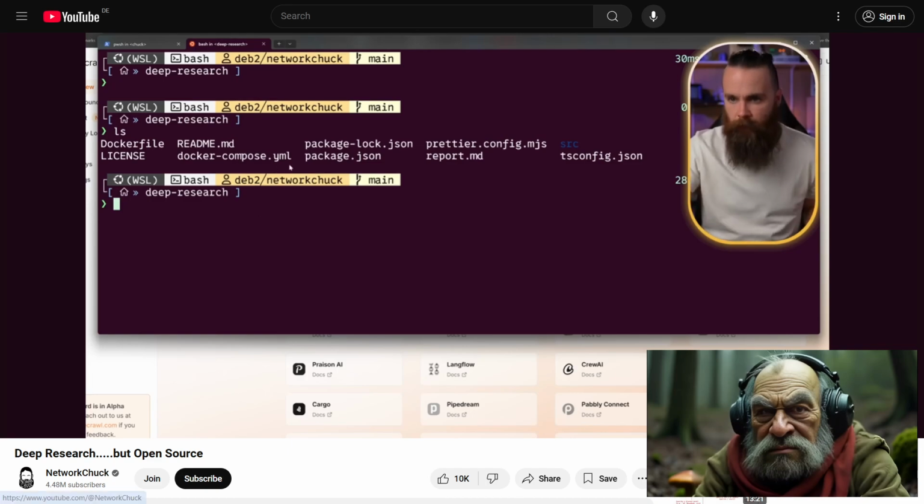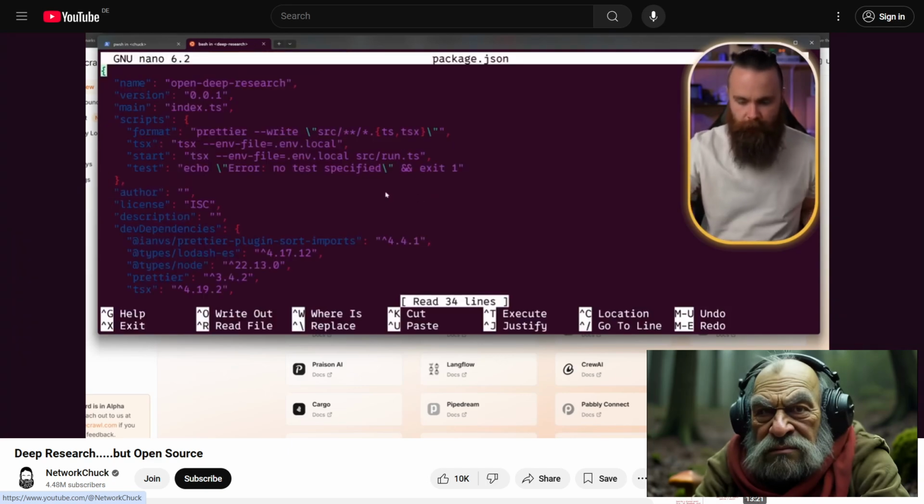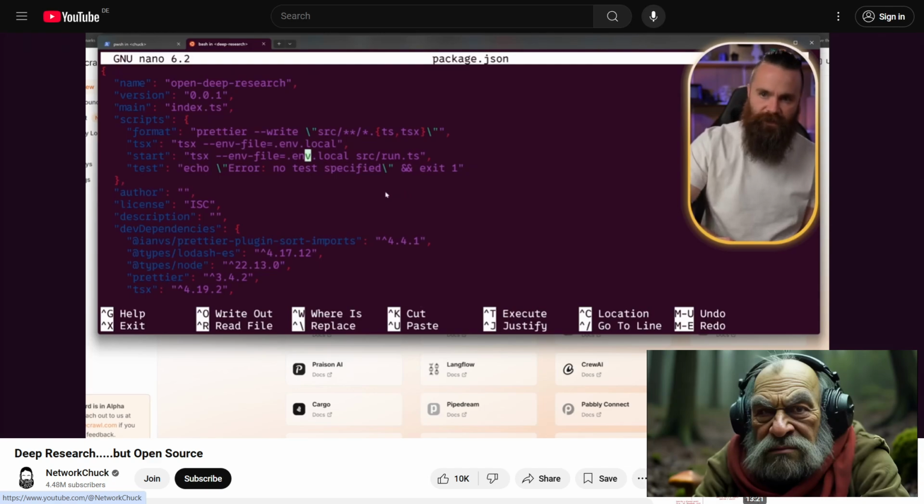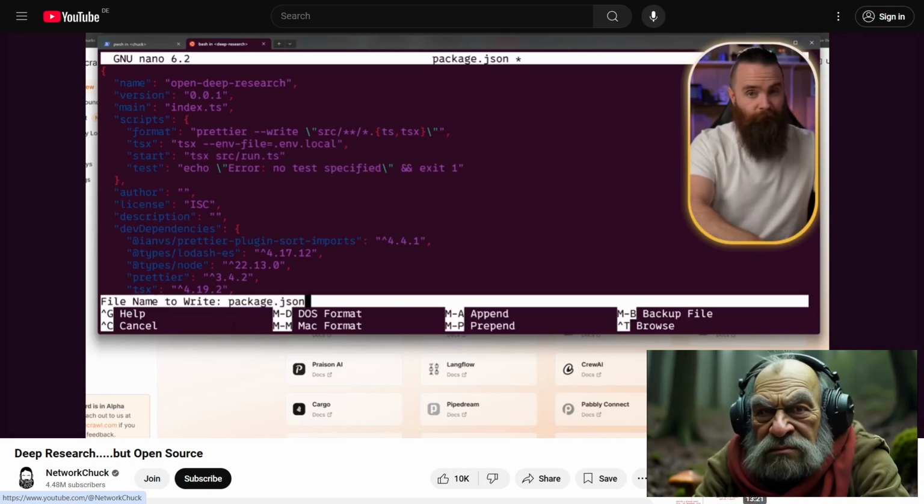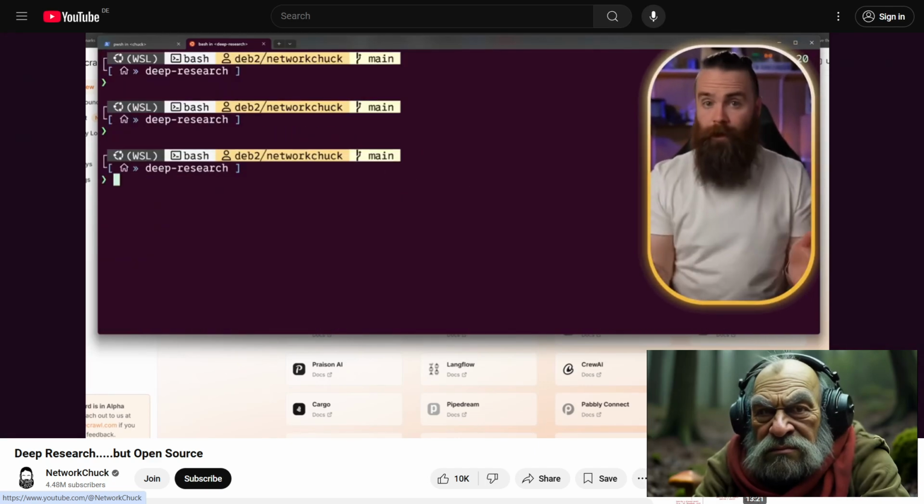ls where you are right now, we're going to change the package.json file. So we'll do nano package.json. This won't be scary, I promise. It's going to be one little file right here, the start tsx-environment file, blah, blah, blah, blah. We're just going to backspace this a bit to where it looks like this, just like this. Hit Control X, Y, enter to save. And now we're ready to go, actually.